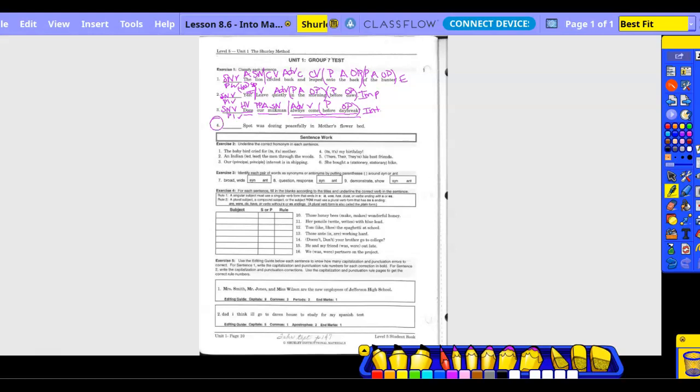You guys are going to do number 4 for homework. Okay? And once again, the pattern will just be subject, noun, verb, pattern 1, check. Okay? Number 2, or exercise 2, underline the correct homonym in each sentence.